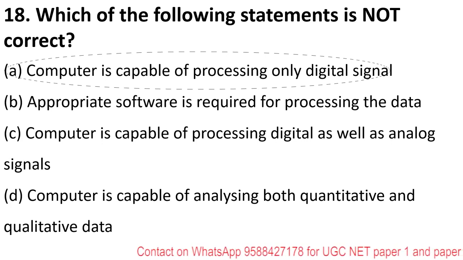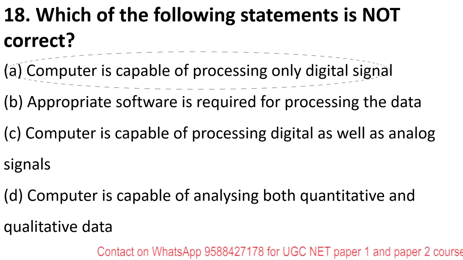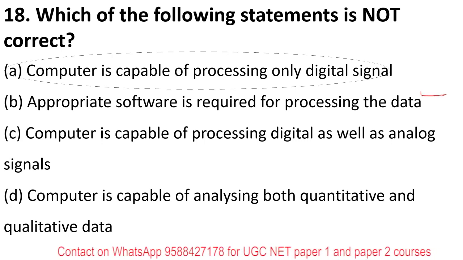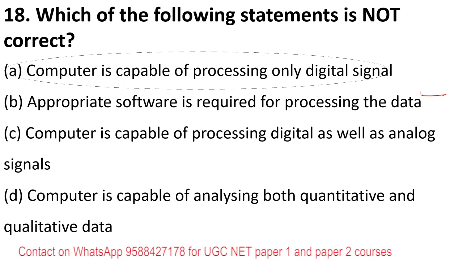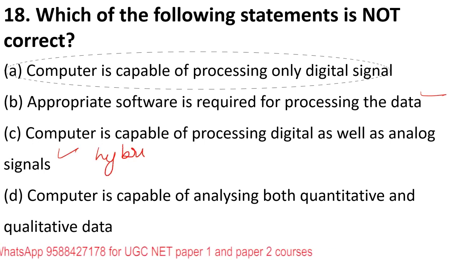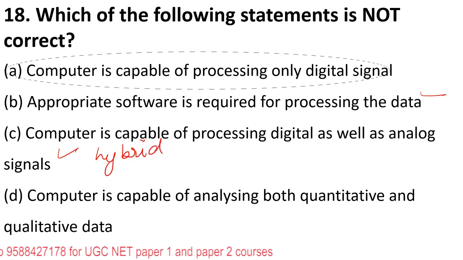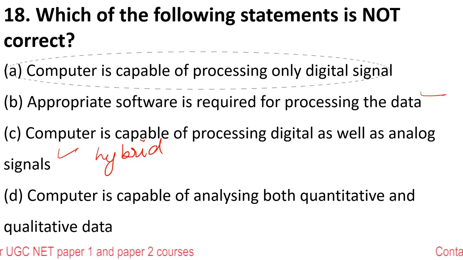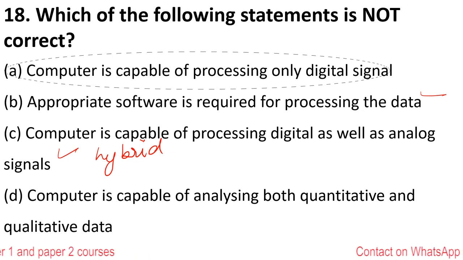Let me also read you the other options. Appropriate software is used for processing of data. Yes, this is correct. Computer is capable of processing digital and analog signals. Yes, as I told you, hybrid ones. Computer is capable of analyzing both qualitative and quantitative data. Yes, there are different software that can analyze this. So, A is the right answer.